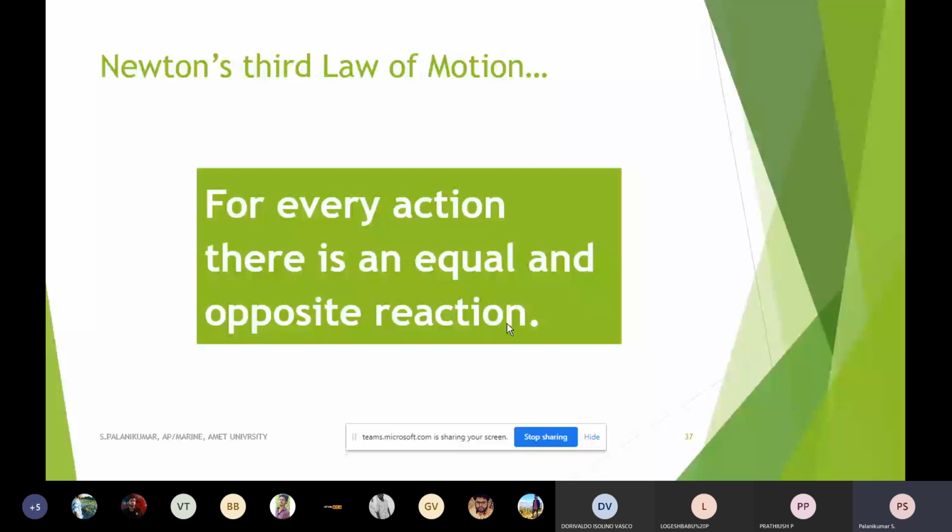In that case, if it is not equally distributed, what will happen? There is a problem. It may be oscillating, or sliding, or coming down. Suppose on a slope, if you try to make the vehicle stand without any brake arrangement, what will happen? It will keep coming down, and it will try to occupy a position where it can stand still. So that type of resistance should be offered.